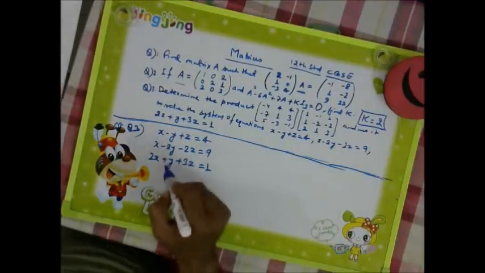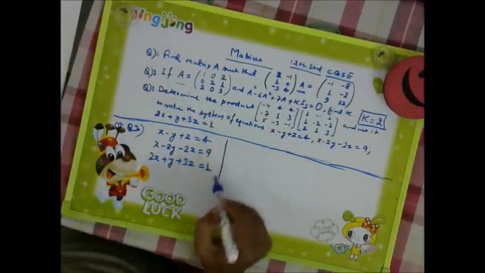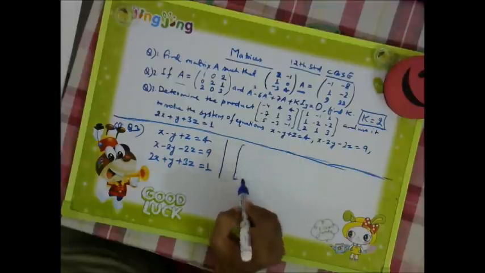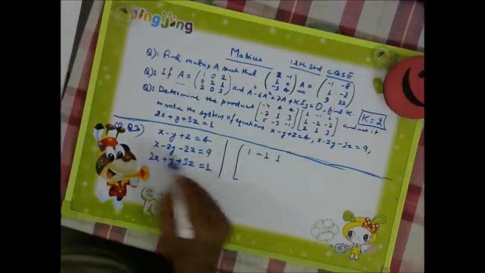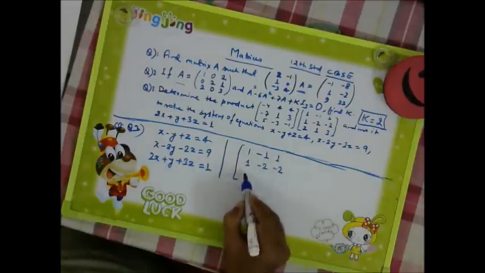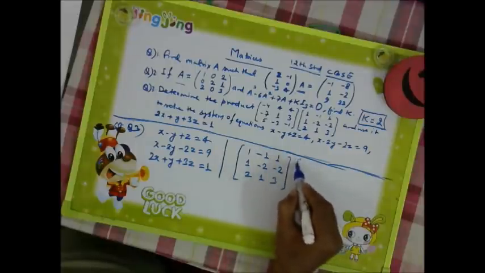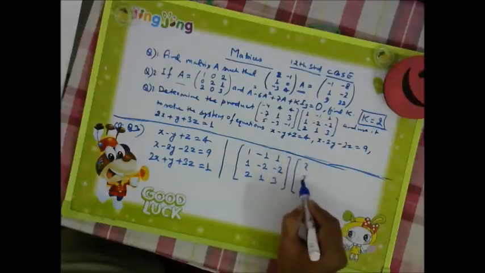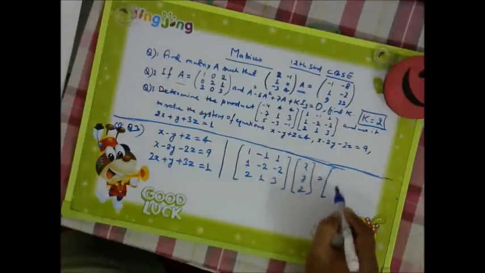If we convert it into matrix form, we will get the matrix as 1 minus 1, 1, 1 minus 2 minus 2, 2, 1, 3 multiplied by x, y, z is equal to 4, 9, 1.